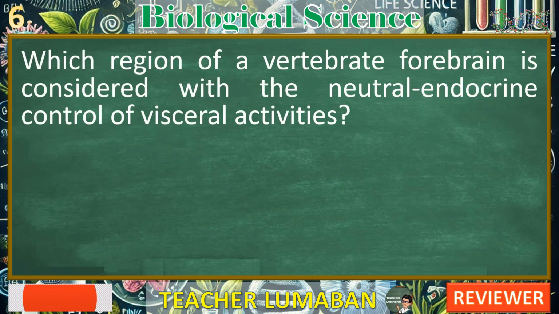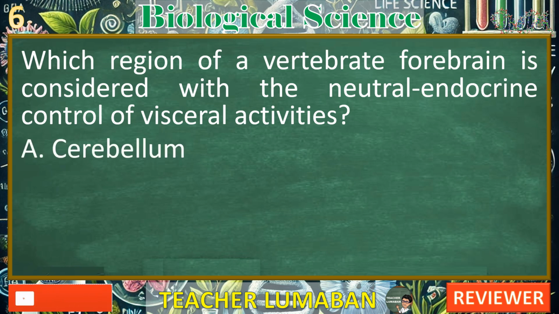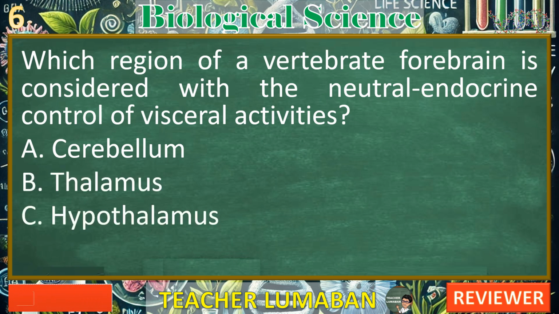Which region of a vertebrate forebrain is concerned with the neural endocrine control of visceral activities? A. Cerebellum. B. Thalamus. C. Hypothalamus. D. Pituitary. In the next 5 seconds, select the best response from the available options.